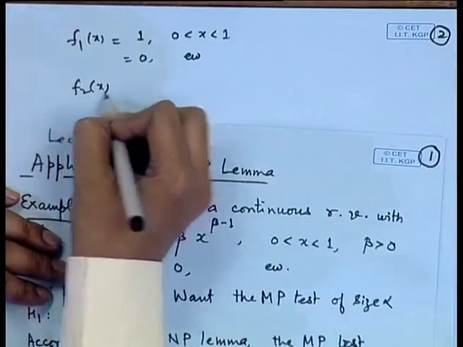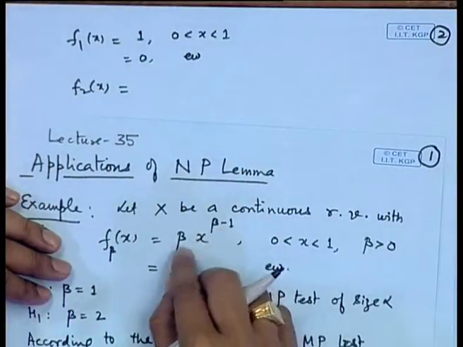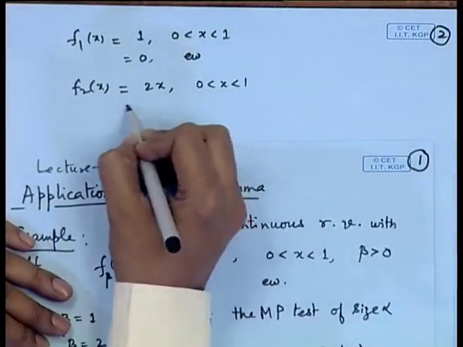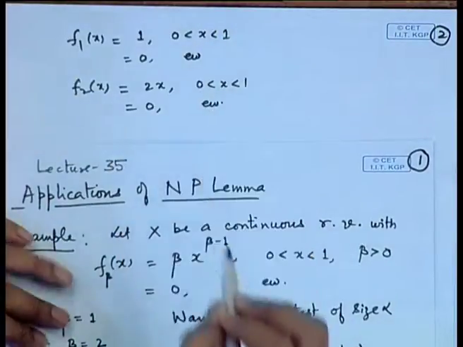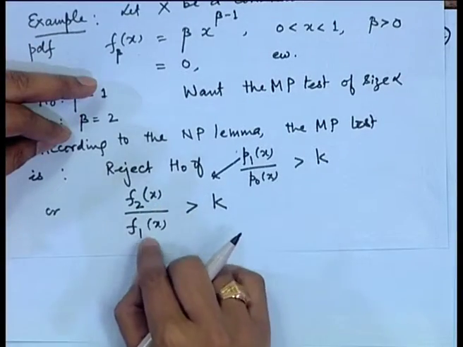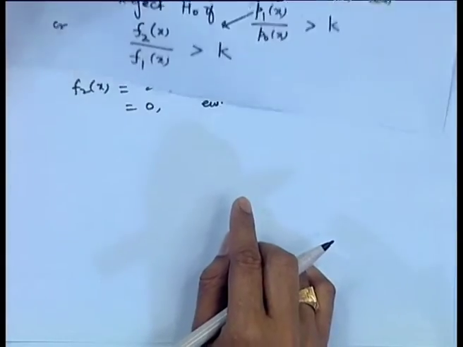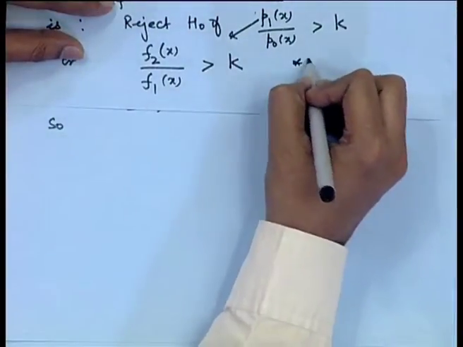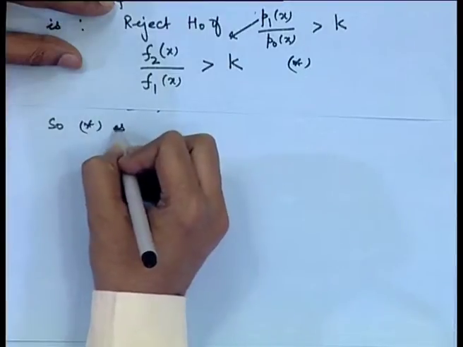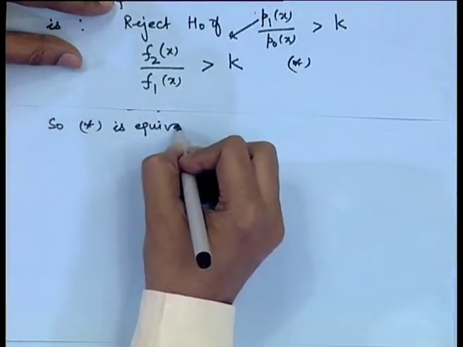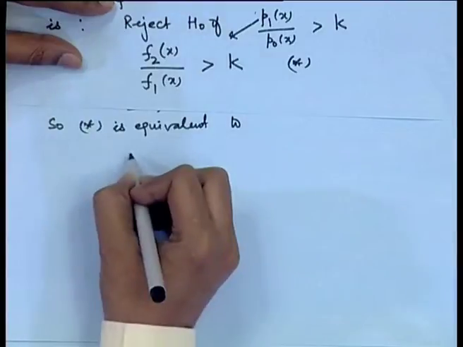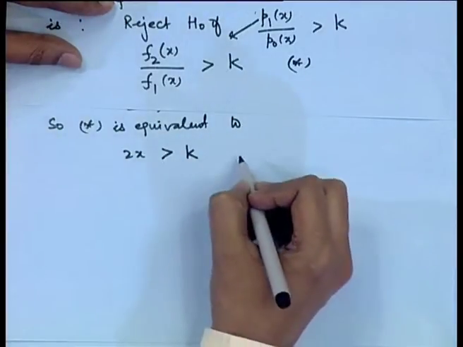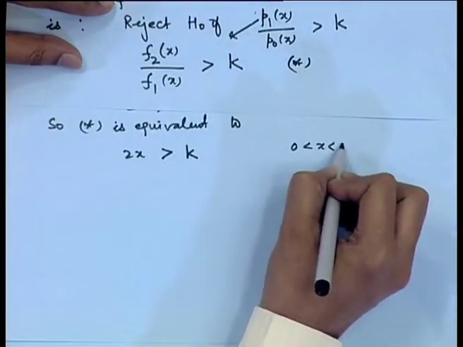In a similar way, f2(x), if I put beta equal to 2, I will get 2x. So, the statement f2(x)/f1(x) greater than k, let me call it A star, is equivalent to 2x/1 greater than k. Of course, here we are taking 0 < x < 1.